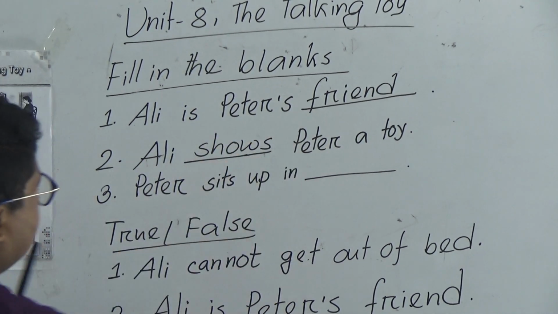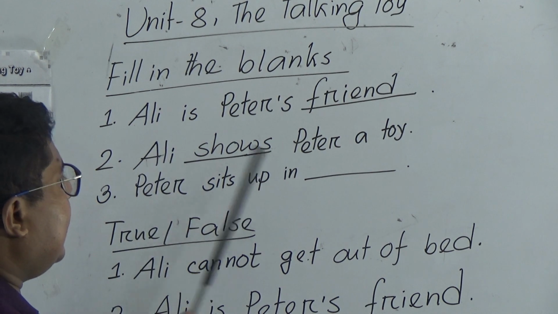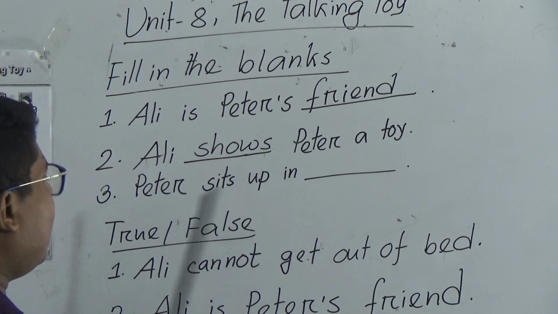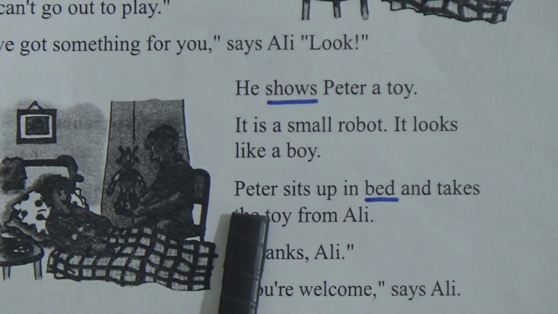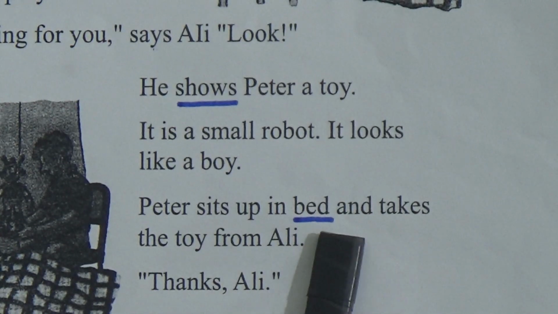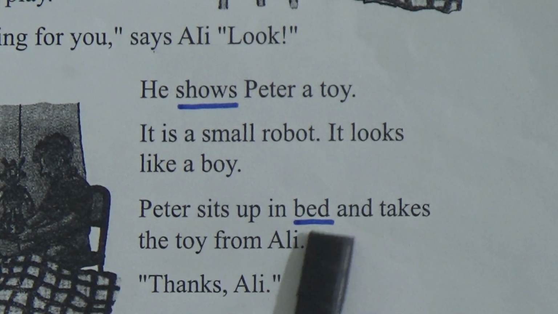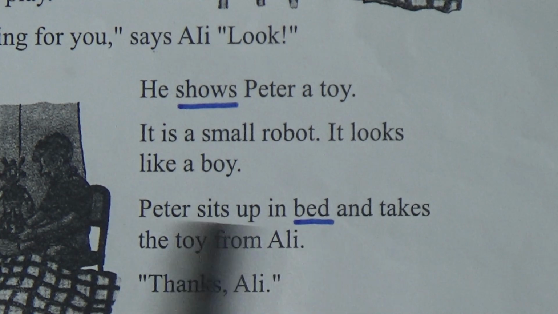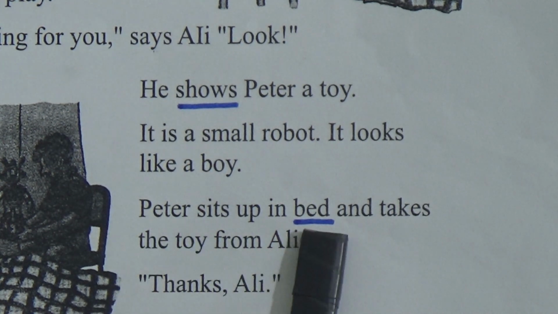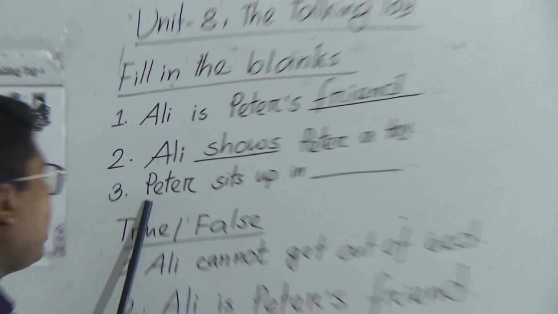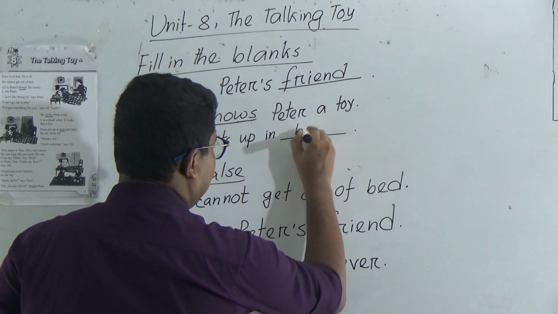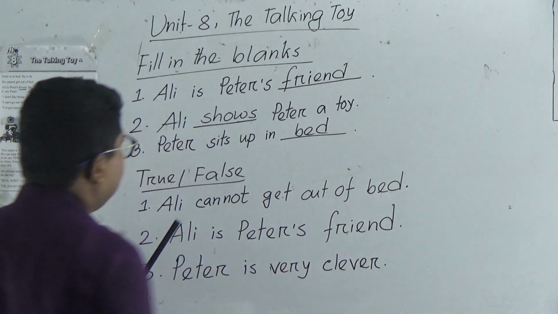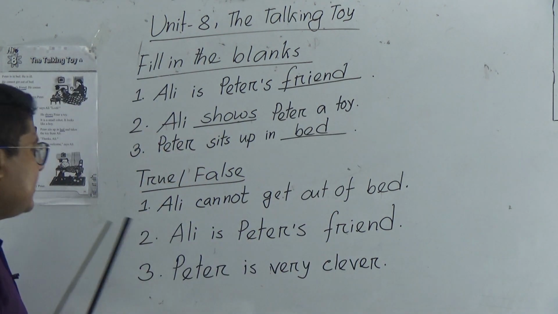S-H-O-W-S, shows. Ali is one person, that's why we are putting S here. Ali shows Peter a toy. Number 3. Peter sits up in dash. Let's go to the book again. Peter sits up in bed. So our answer is bed. Here bed is missing in this sentence. Peter sits up in bed. Which word is missing? Bed is missing. Okay. So we will go to true false.